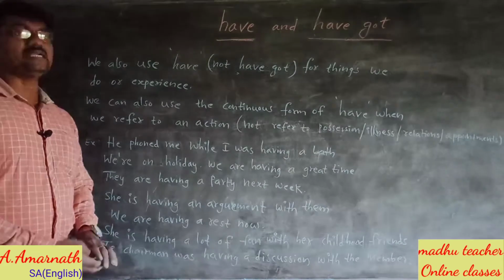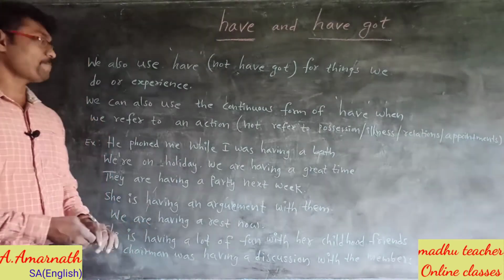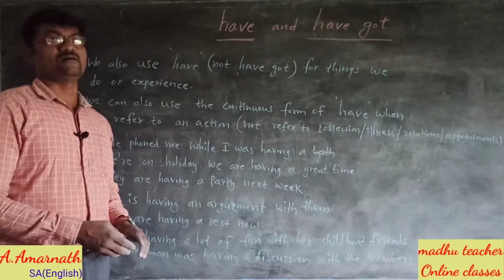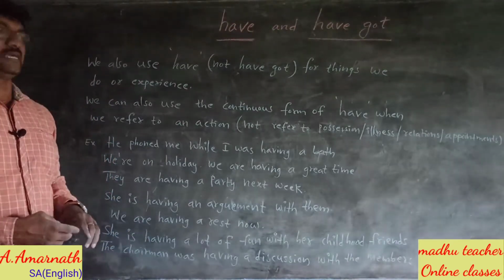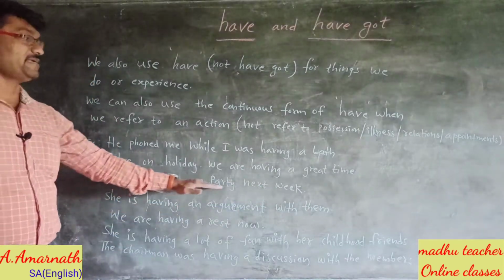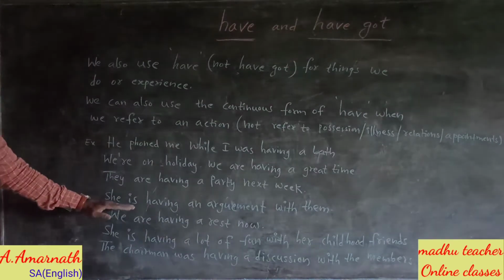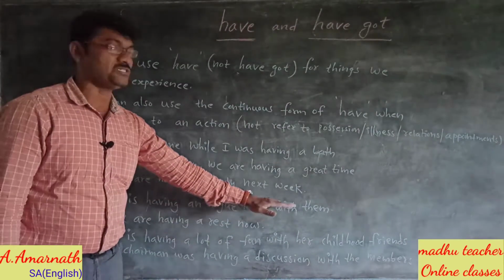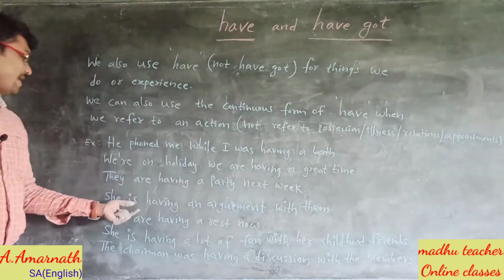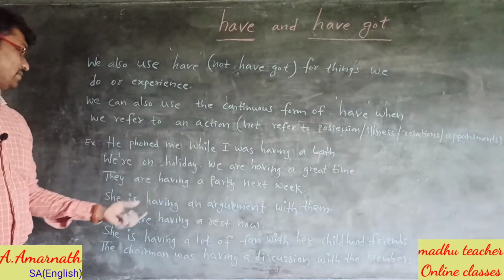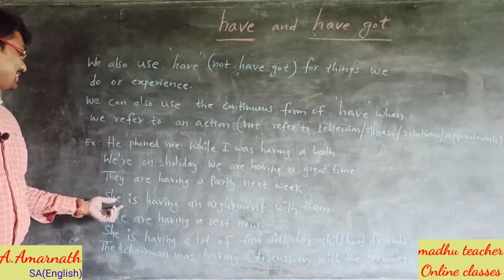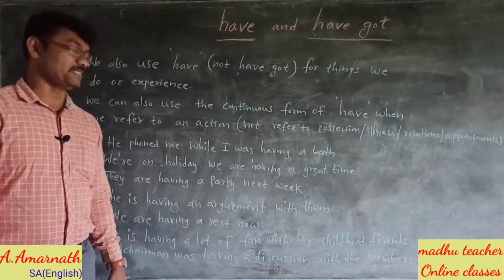If have indicates some illness, you don't say they are having ulcer, they are having stomachache. We can say having a party. She is having an argument with them. The action is in progress, it is happening, so we use the ing form of having. She is having an argument with them.